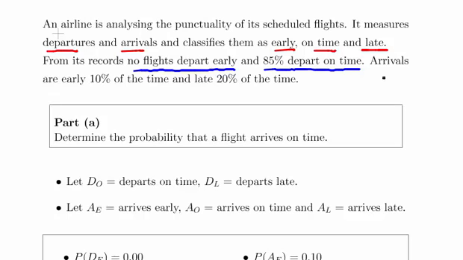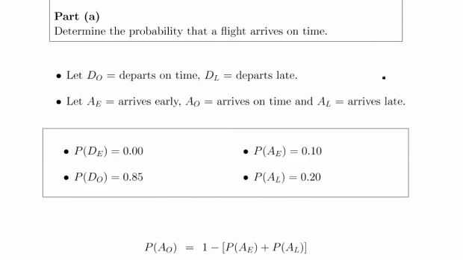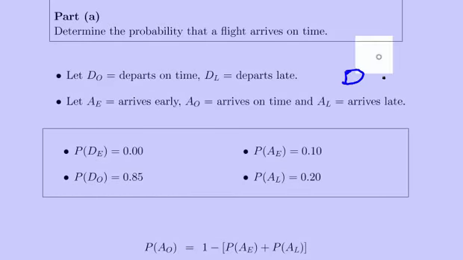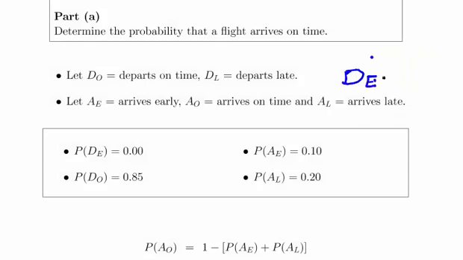So, the first question is determine the probability of a flight arriving on time. What we're going to do here is set up all the events that we're going to use to describe our situation. DO means departs on time, DL means departs late, and I really should have put in DE here, to mean depart early. Now, no flights actually will depart early, but we have to spell that out explicitly. Now let AE mean arrives early, AO means arrives on time, and AL means arrives late.